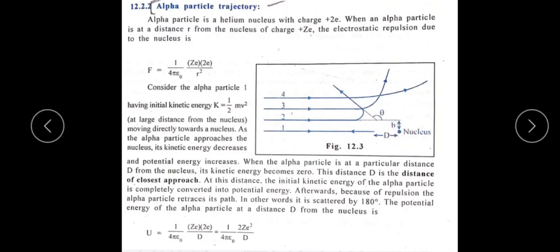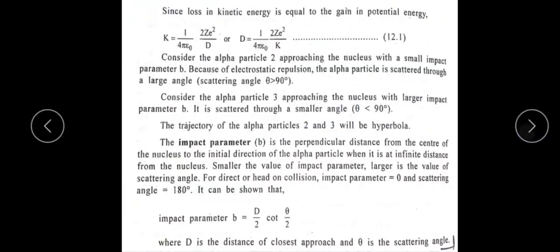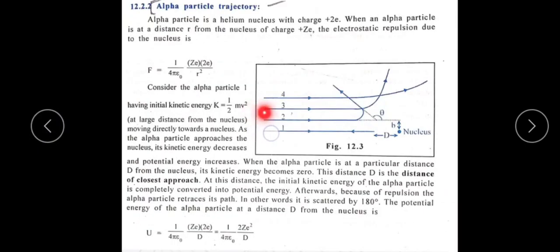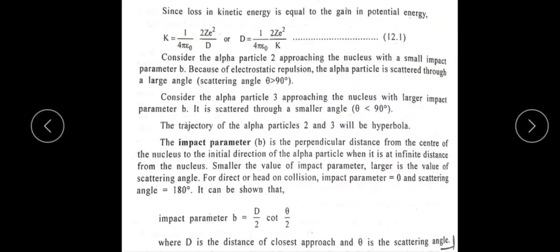Because of the electrostatic repulsion, the second alpha particle is scattered to a large angle, more than 90 degrees, due to the large force of repulsion.